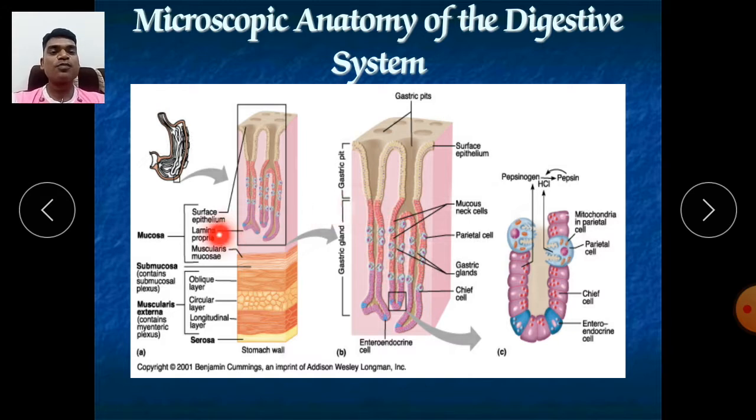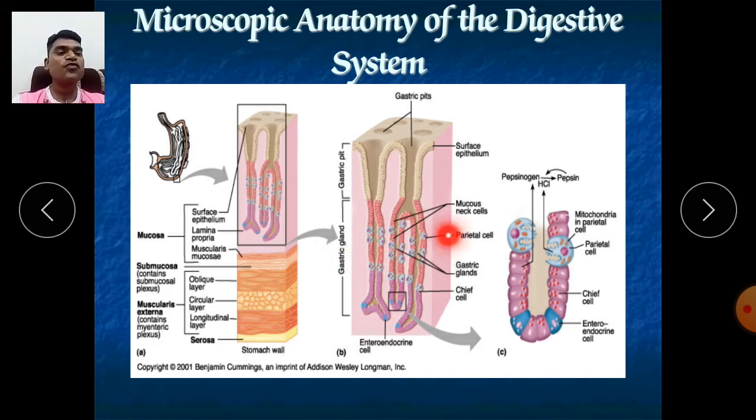So this is the part of mucosa. In mucosa, especially this lamina propria, it produces the gastric glands. These gastric glands are the part which releases various enzymes. Now here there are two types of enzymes: one is exocrine enzymes and another is endocrine enzymes. In case of exocrine enzymes, there are three types of cells available.